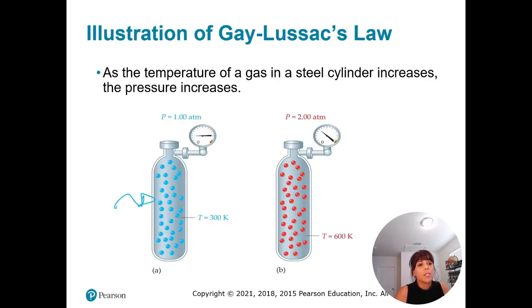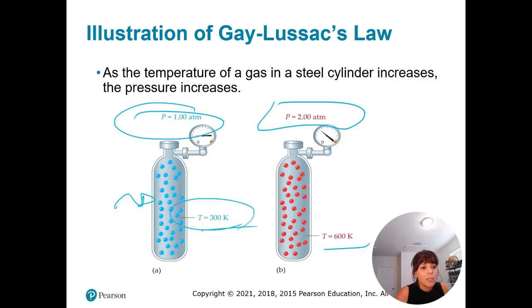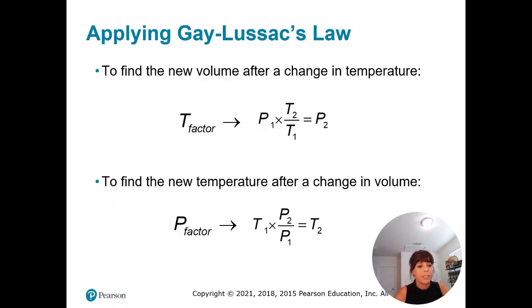And this is what I was talking about. I have a steel cylinder here. When you see an increase in the temperature, look at this, I double the temperature, and I double the pressure as well. This is a kind of container that cannot increase in volume, so I keep the volume constant. That makes sense because if you want to study the impact of the temperature on the pressure, I need to keep the volume constant, otherwise the volume will increase and I will not see the pressure change.